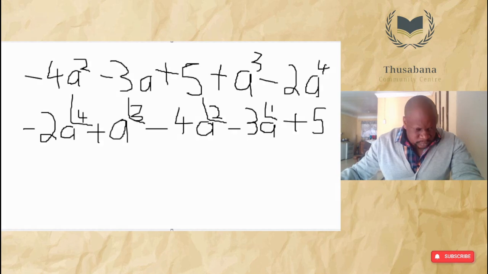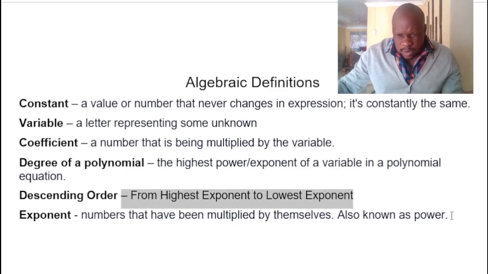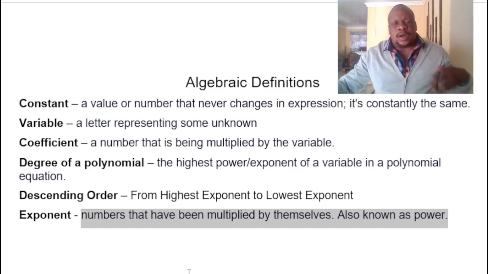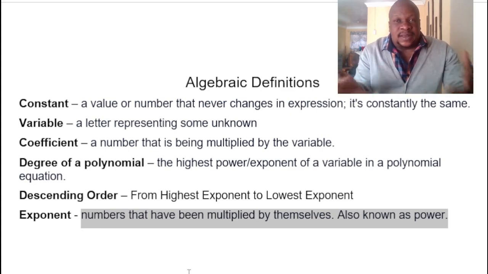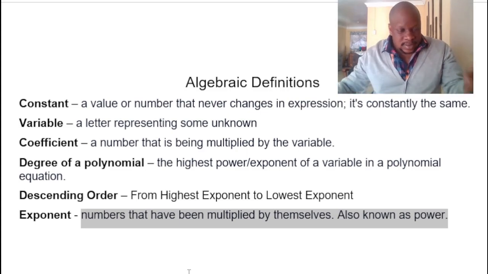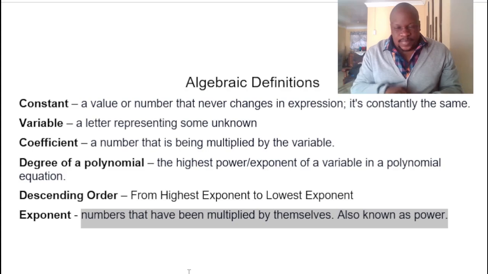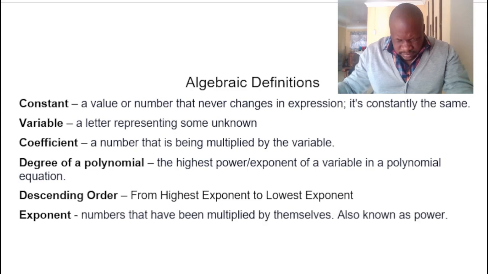I need to move on, so the exponent, I think I have covered the exponent. The exponent is also known as a power, but it's the number of times that either a number or a variable has been multiplied by itself. So 3 multiplied by 3 is called 3 to the power of 2, or 3 squared, which is 9. A multiplied by a is a squared. We will get to that. It's not necessarily important for the lesson today. I want us to move on to the next question.